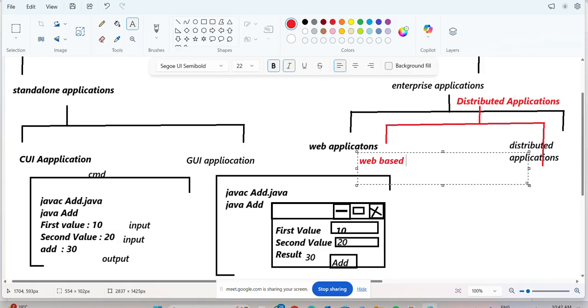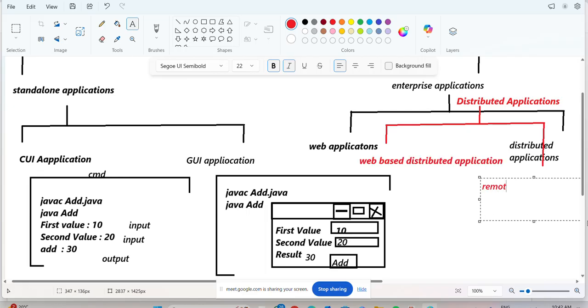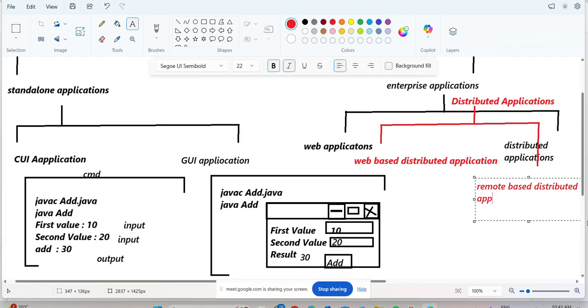Okay, web based distributed application. And what is the second one here, tell me? Remote based distributed application. Okay, these two types are available.